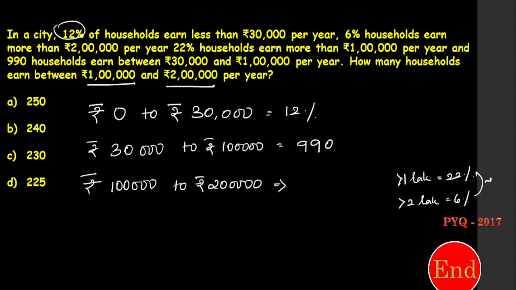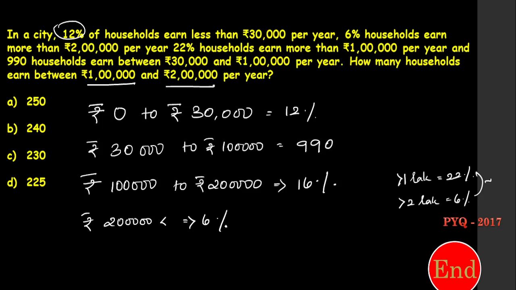I need to take difference, right? Because I need to know up to only 2 lakhs, not more than 2 lakhs. This is more than 2 lakhs, 6%. So 22 minus 6 is 16%. Is it right? Then, as usual, rupees 2 lakh and more. 2 lakh and more is 6%.